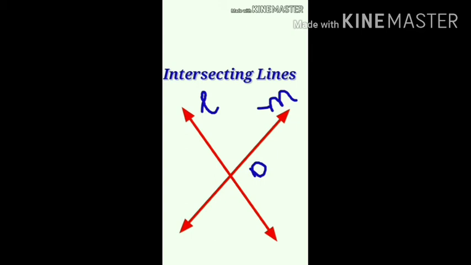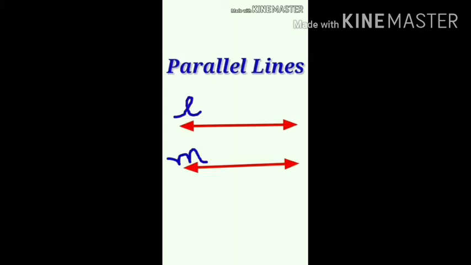Parallel lines. If two lines never intersect each other at any point, then these lines are called parallel lines. The distance between these two lines remains the same throughout. Examples are railway tracks, stairs, etc.